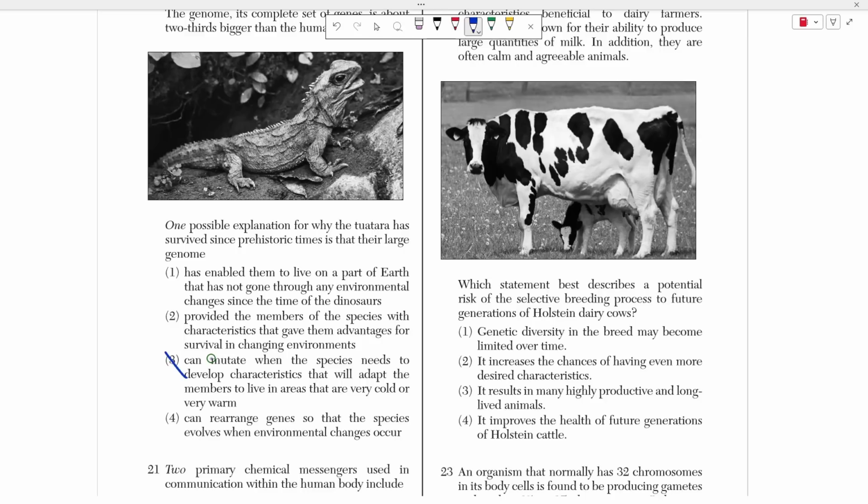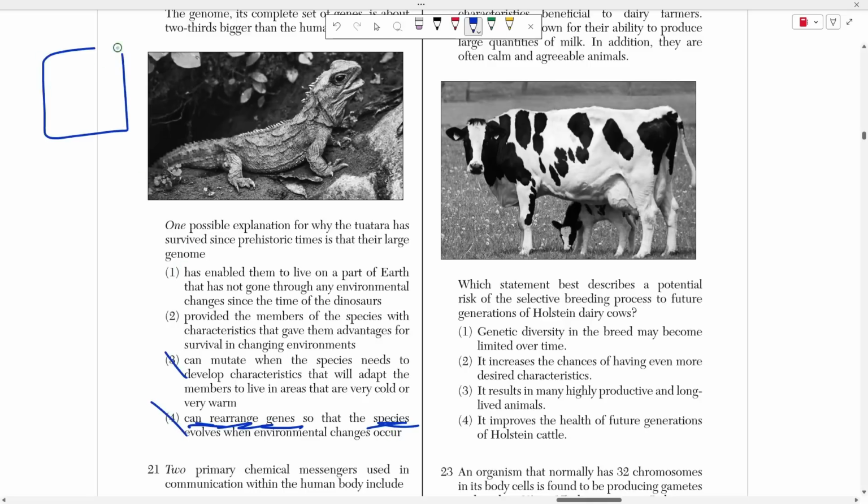So species cannot randomly mutate, and also species cannot rearrange their genes to specifically evolve, right? A species doesn't just say, oh, okay, well, I'm ready to evolve to be the next big species, right? I can't. No one can, right? Species don't choose that. That all happens randomly, right? It's pushed by natural selection, but the species doesn't make that choice, okay? So they can't mutate on their own. They can't rearrange their genes on their own. So we're dealing with 1 and 2.